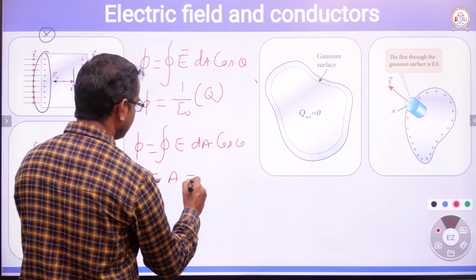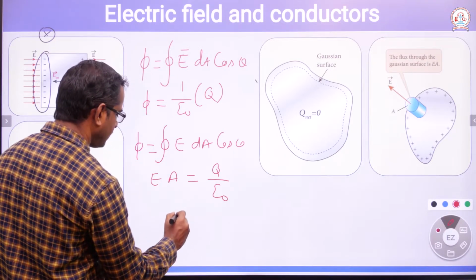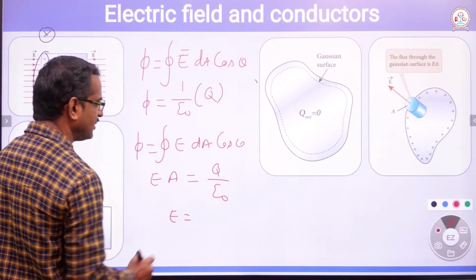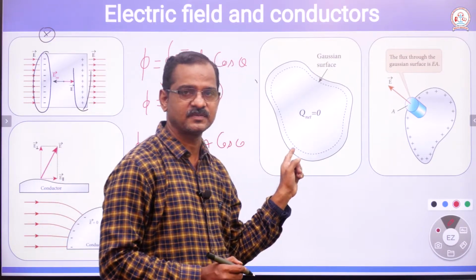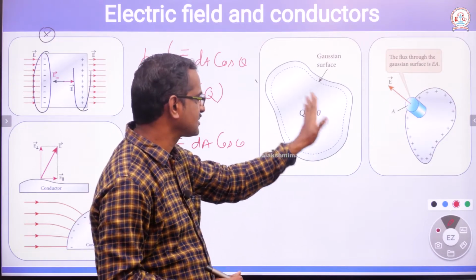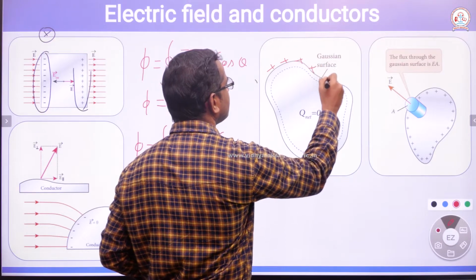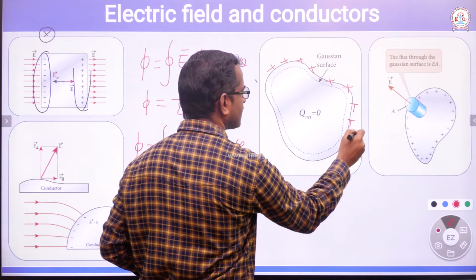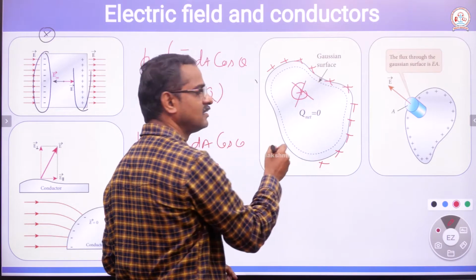So EA is equal to the charge enclosed by the surface, Q. What is Q? Q is the charge enclosed by the surface. There is no charge inside the conductor, the charges are only on the surface.